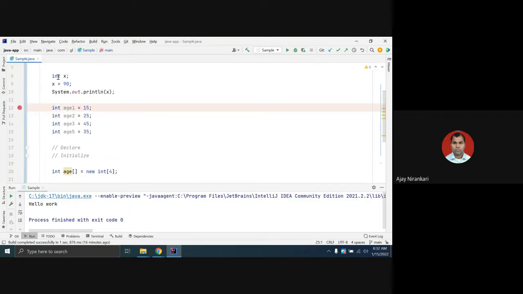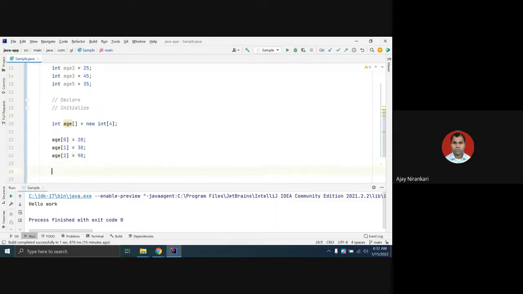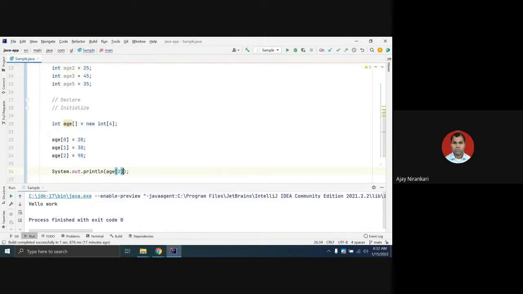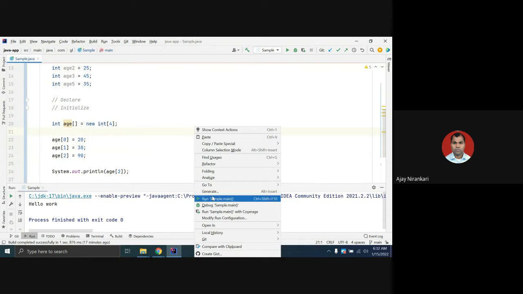Here you can declare a variable, initialize it, and then use the value. Similarly, now you can use the value like age of 2. What is age of 2? It will take position 0, 1, 2, and this will display 90.